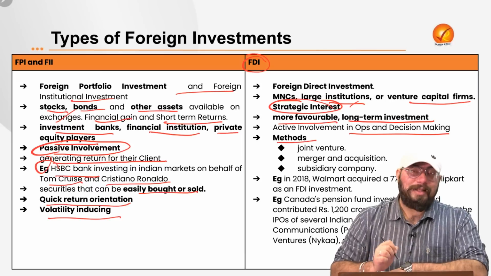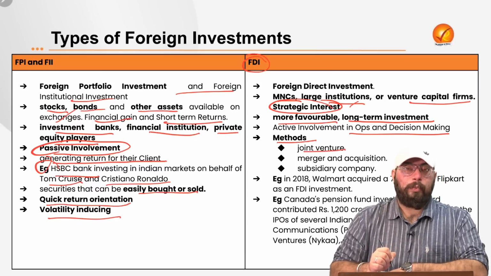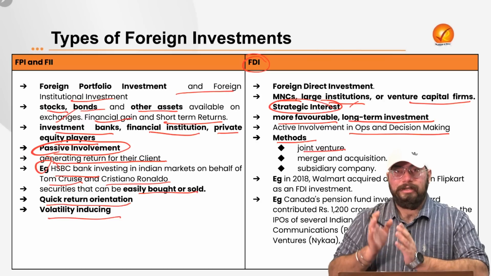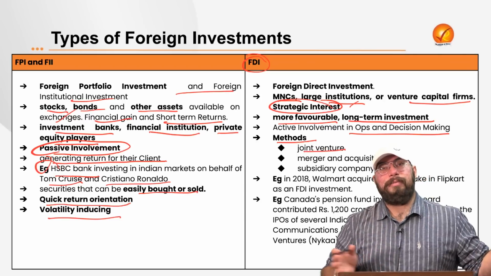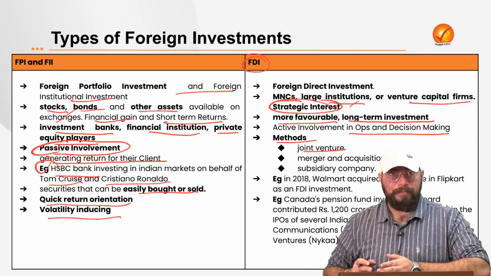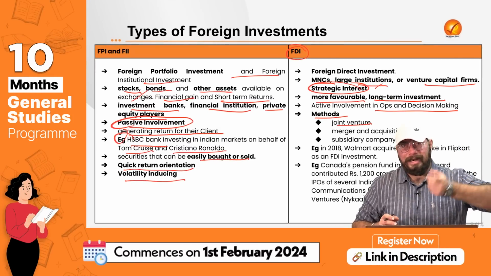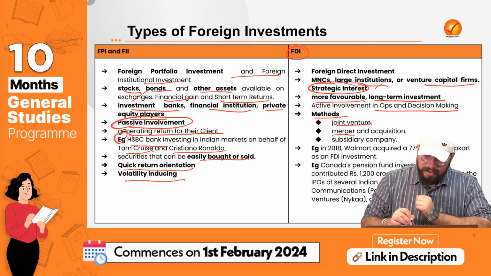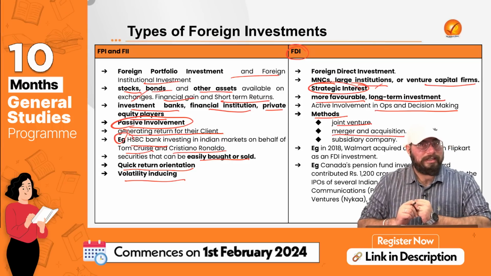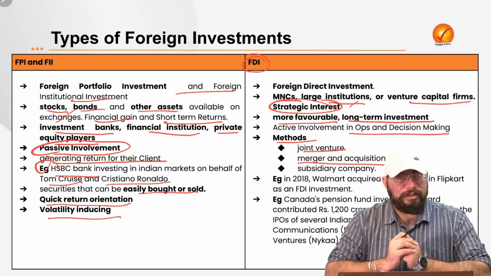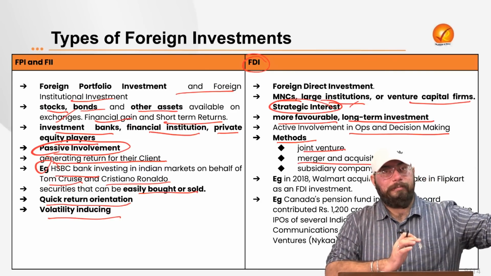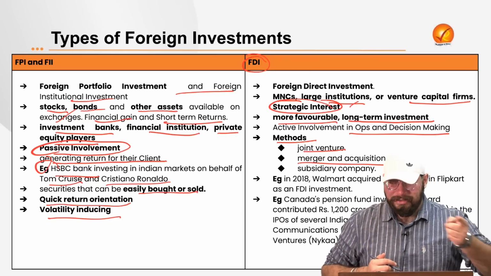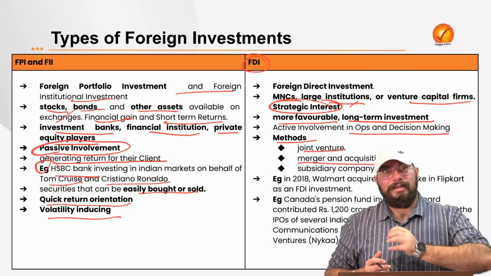And there are certain methods for it. One method is joint venture. That means you jointly start a venture, my Indian company and some foreign company, we jointly start a venture in India only. So the foreign company has to invest certain money in India, right? That is how a joint venture will be started. For example, Maruti Suzuki, you must have seen. Or merger and acquisition. So let's say Microsoft buys my small tech startup, which is there in India. That is the acquisition. They acquire that startup.